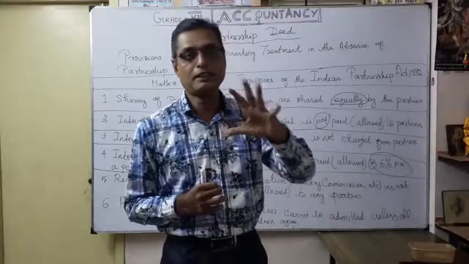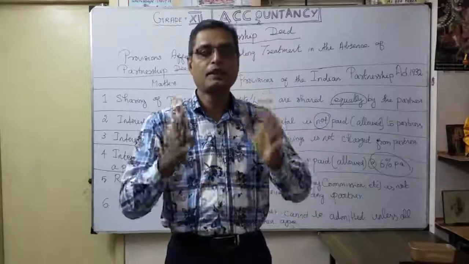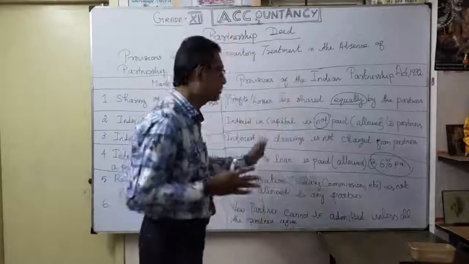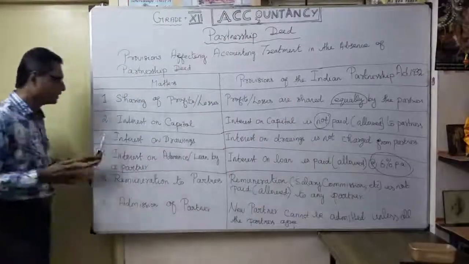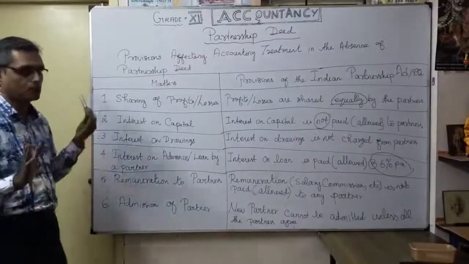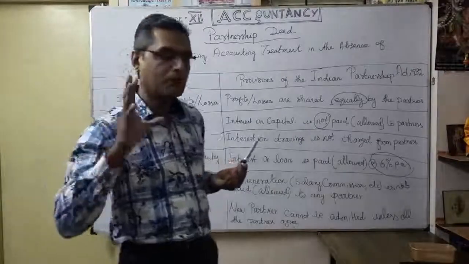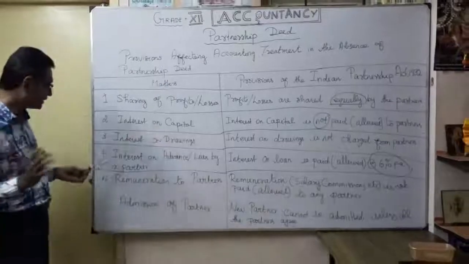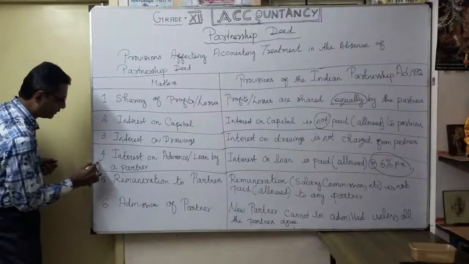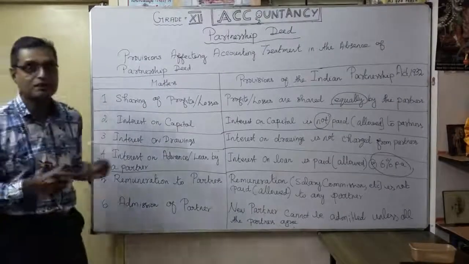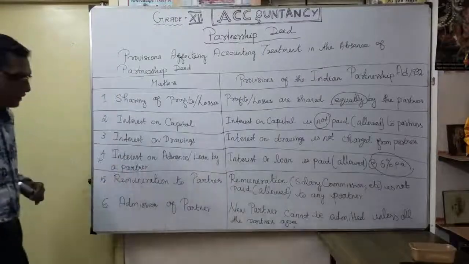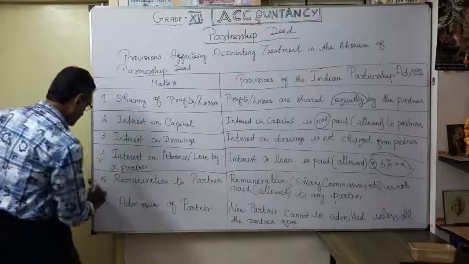You understood the meaning of charge against profit? Whether you earn profit or loss, you have to show the interest. That is the concept we follow here. That is interest on an advance or loan by the partner. The firm has to pay interest. Compared to interest on capital, which is not allowed, this one is allowed. That is the comparison we want to make between interest on capital and interest on a loan given by the partner. Then the fifth one, the remuneration to the partner.